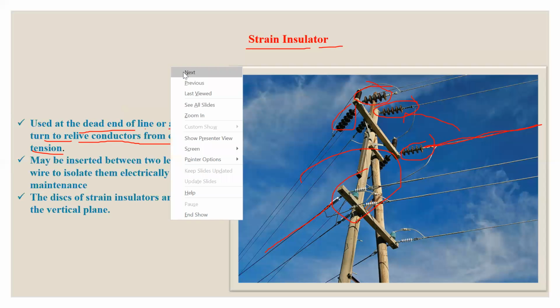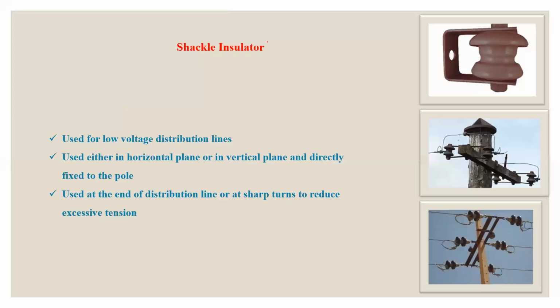If the voltage level is low, then in place of the strain insulator, there is another type of insulator also. This is called the shackle insulator. The purpose is the same, to relieve the overhead line conductor from excessive tension. But this is for the low voltage line, and the strain insulator is for the high voltage line. It is used at the end of a distribution line or at a sharp turn, similar to the strain insulator. So these are the four types of insulator.